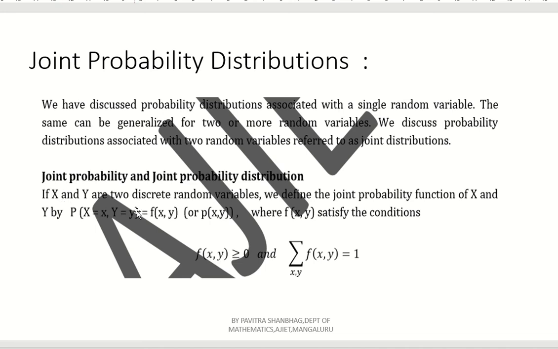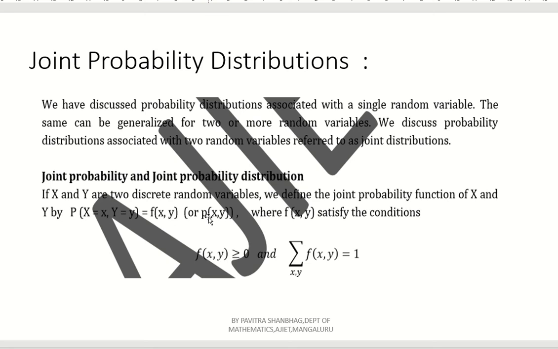If capital X and capital Y are two discrete random variables, we define the joint probability function of capital X and capital Y by P of X equal to x comma Y equal to y. Here capital X equal to small x, capital Y equal to small y. What is the meaning of this? Capital X in terms of small x, capital Y in terms of small y, which is equal to f of x comma y or p of x comma y.